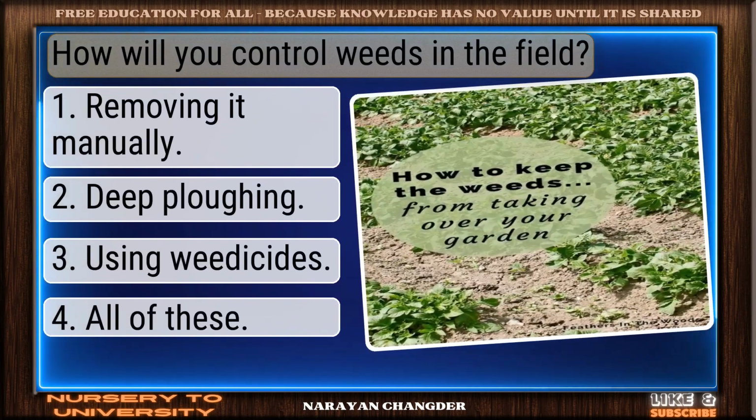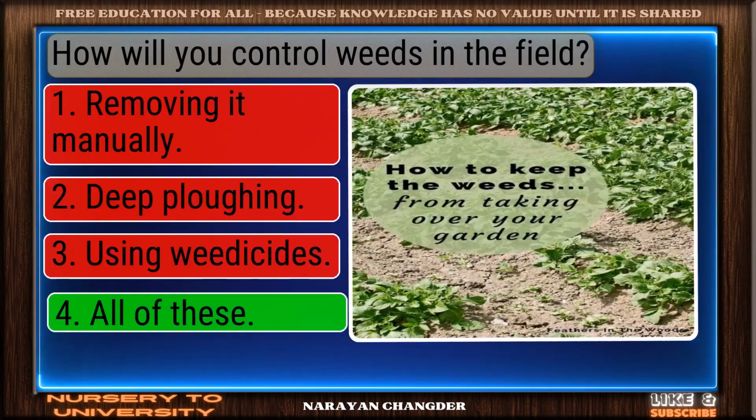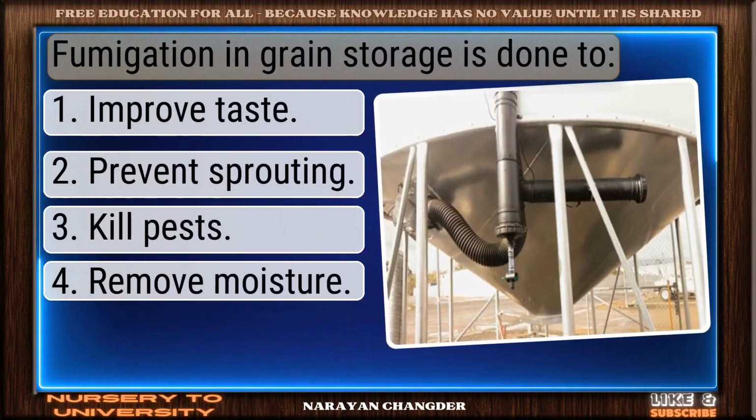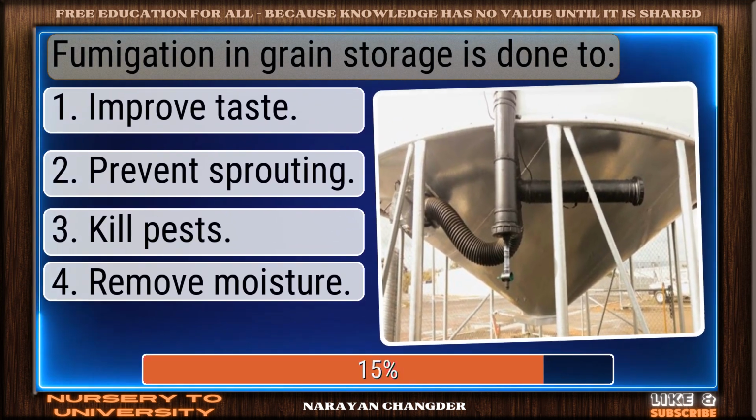Question number 106. How will you control weeds in the field? Well done. All of these is the right choice. Question number 107. Fumigation in grain storage is done to?